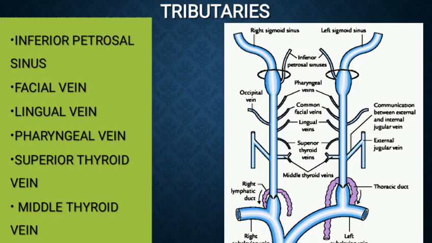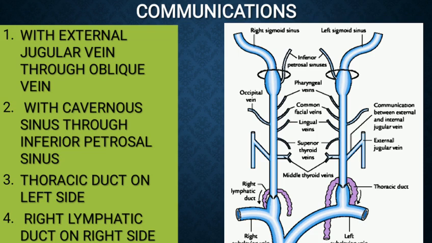Tributaries. Inferior petrosal sinus will be its first tributary from the cranial cavity. The other tributaries are facial vein, lingual vein, pharyngeal vein, which drains the corresponding areas. The thyroid gland drains its blood through the superior and the middle thyroid vein into the internal jugular vein. The internal jugular vein communicates with the cavernous sinus through the inferior petrosal sinus to drain its blood, while it also communicates with the superficially placed external jugular vein through the oblique vein. The lymphatic duct relations we have already seen.